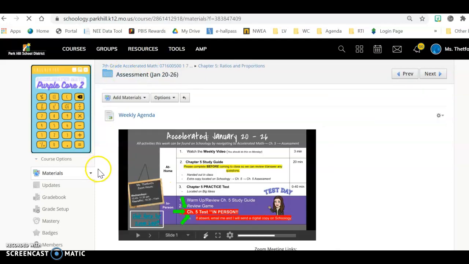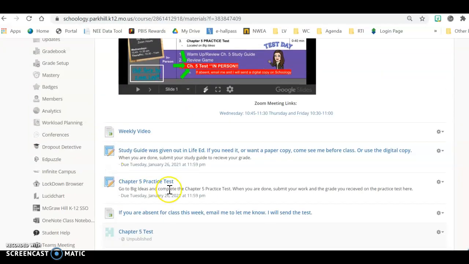Then you will also see a place to post your practice test. You will need to post your showing work form as well as the grade that you received on your practice test. And then I put a little note here again just saying that if you are absent, let me know and I'll send you that test.